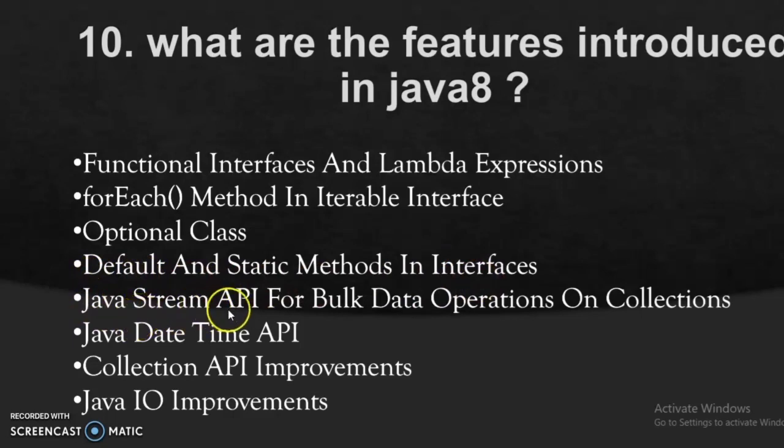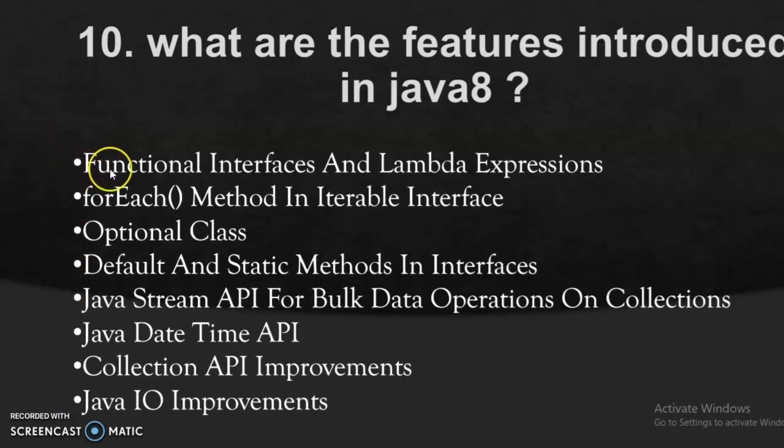And then Java Stream. This is one of the interviewer's favorite topics to ask candidates who are giving an interview on Java. And then the Java date-time API was introduced in Java 8, and then collection API improvements. There were some improvements in the collection APIs, and some improvements over Java IO as well. So these are the features that were introduced in Java 8. If the interviewer asks you what features were introduced in Java 8, you can mention a few of them. If you forget some of them, it would work.